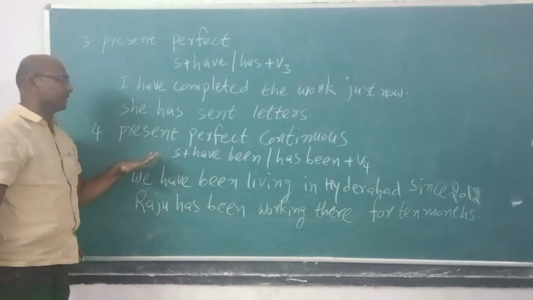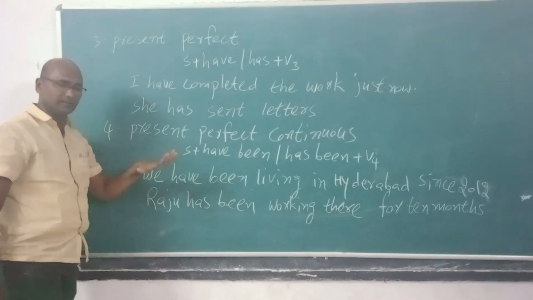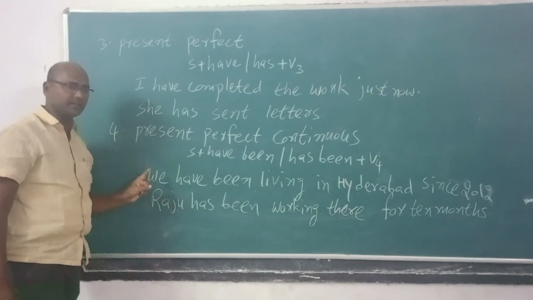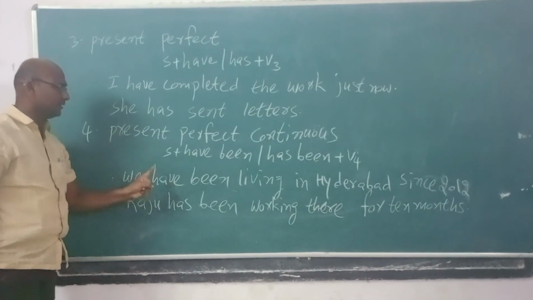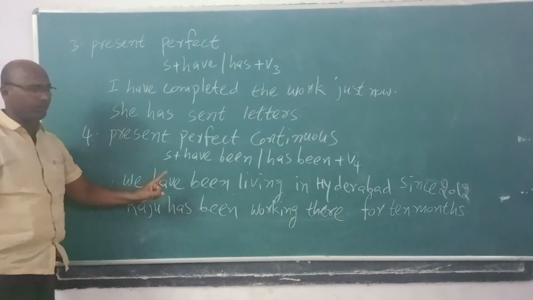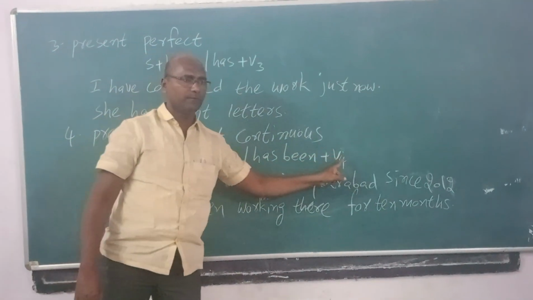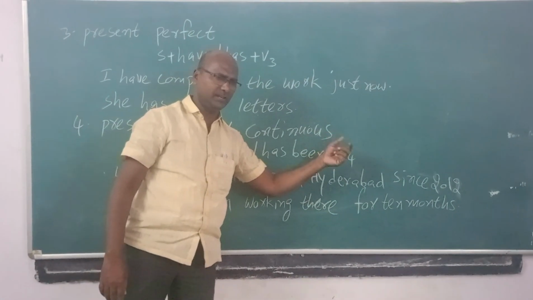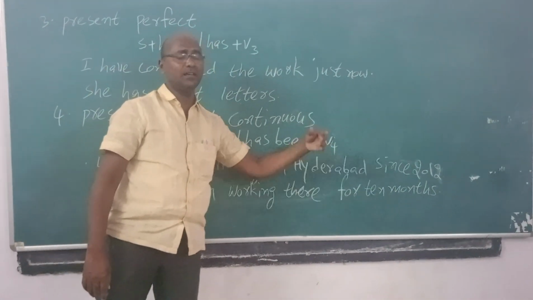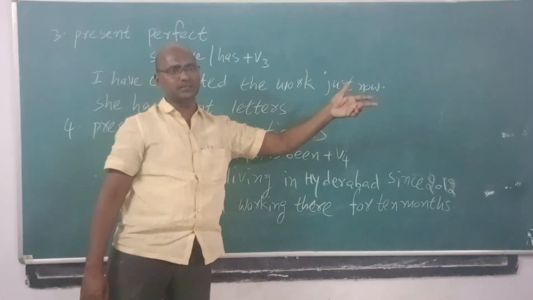Now coming to present perfect continuous. This is the last one in the present tense. It has a long structure: subject plus have been or has been plus V4. Without V4, there is no continuous, whether it is present continuous, present perfect continuous or any other continuous.